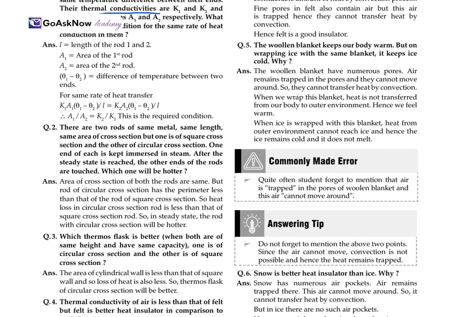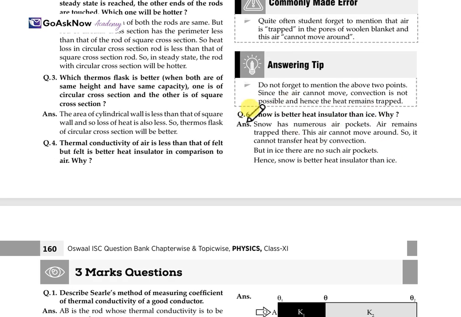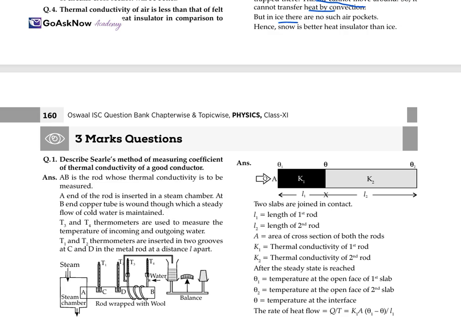Now, let's move forward with another one. Snow is a better heat insulator than ice. Why? Snow has numerous air pockets. Air remains trapped here and cannot move around, so it cannot transfer heat by convection. But in ice, there are no such air pockets. It is totally packed, and hence in comparison to ice, snow is the better insulator.